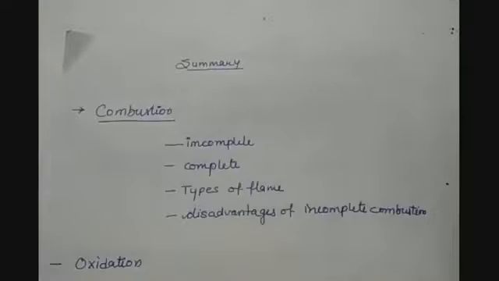Let us summarize the lecture once. In today's lecture we have studied combustion. Combustion is the burning of a substance in the presence of oxygen. Combustion can be of 2 types, incomplete and complete. When a sufficient amount of oxygen is provided, it is complete combustion.